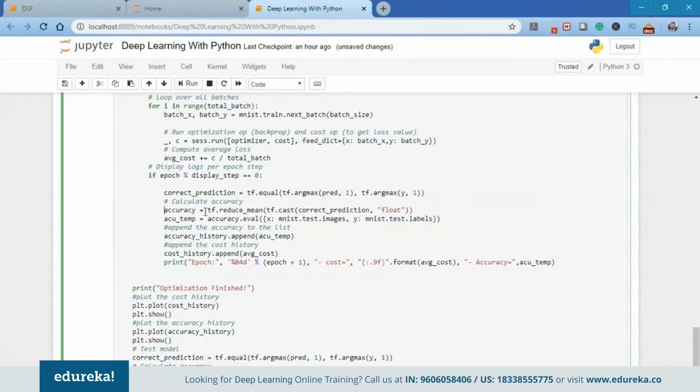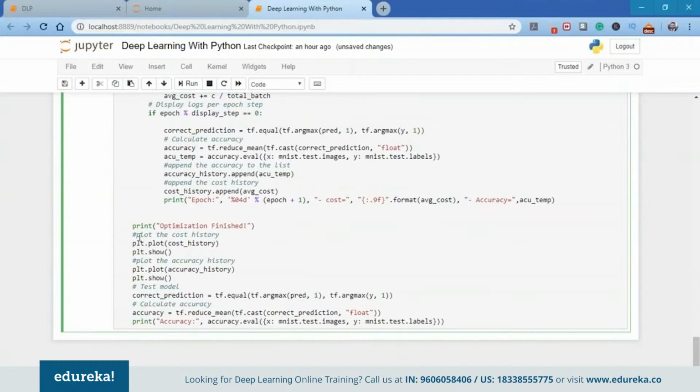So accuracy will be tf.reduce_mean of the tf.cast of the correct prediction. We're now going to append the accuracy to the list. And next we're going to append the cost to the list also, so that as the final output we get the accuracy and the cost, and we'll see how the accuracy increases while the cost decreases. And then again we have to plot the cost history to just have a look at what the cost looks like and what the accuracy looks like.